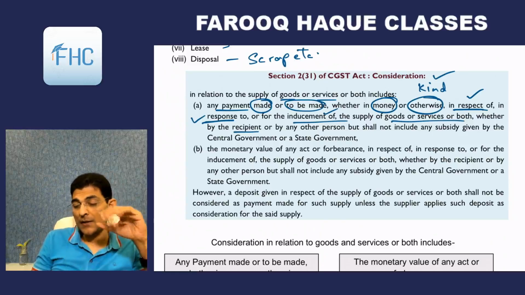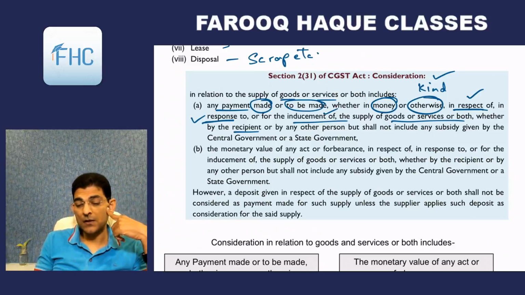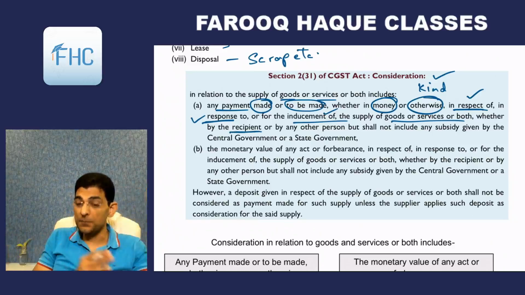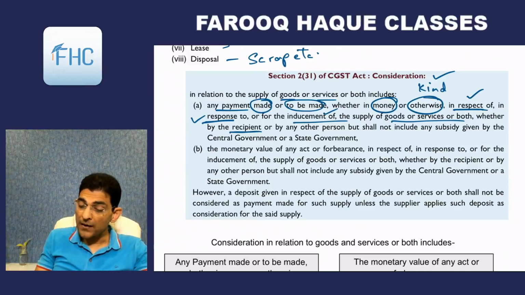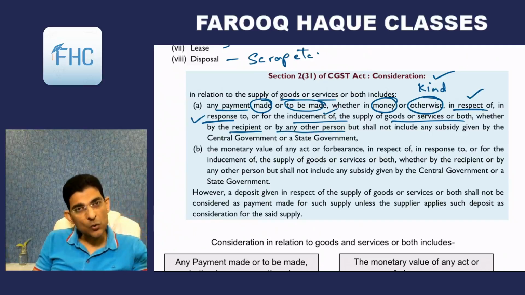Now another point, that this money or otherwise is anyway given. It can be money, it can be otherwise, means in kind also. Now the point is who is giving, who is paying the consideration. So it says either by the recipient, consideration can flow from the recipient, or by any other person. Payment can be by any other person also.